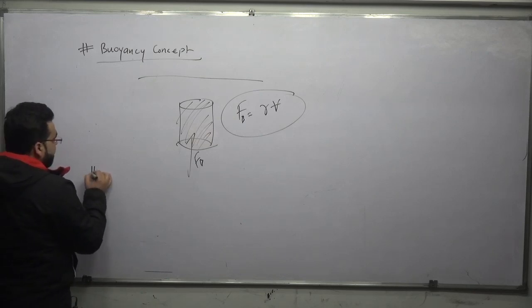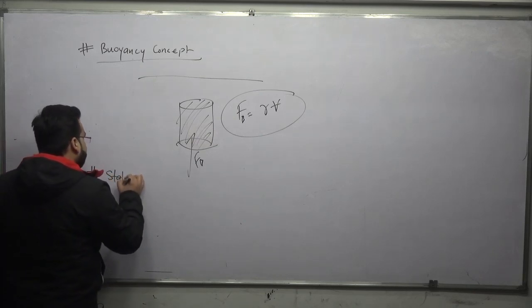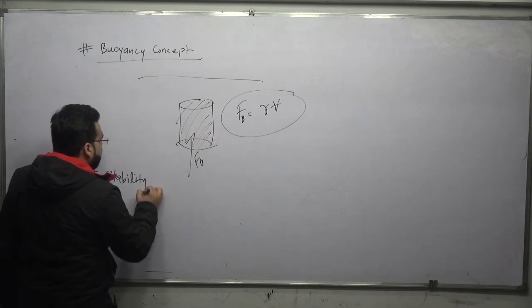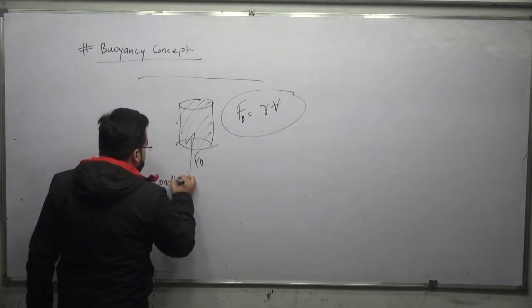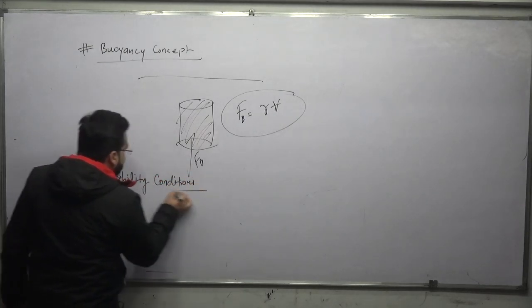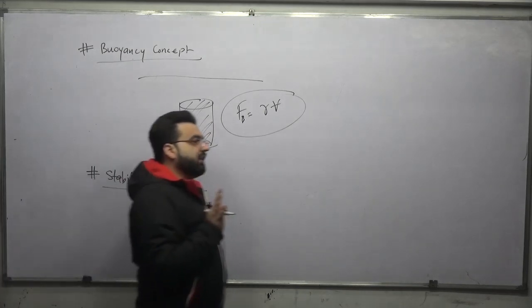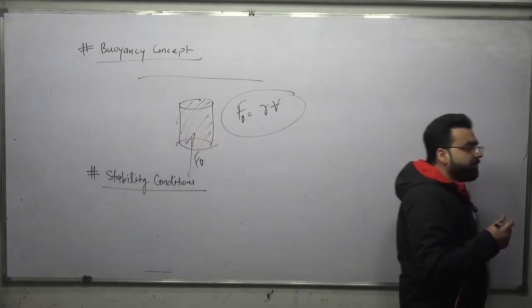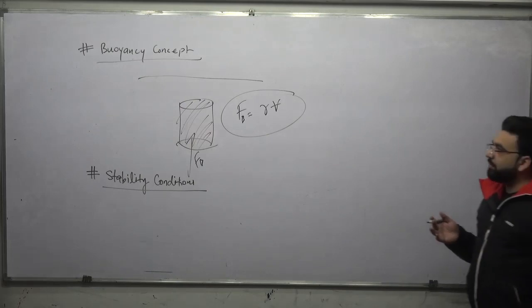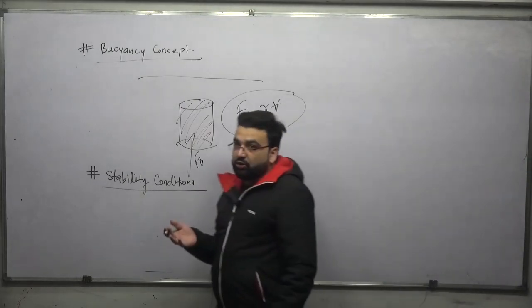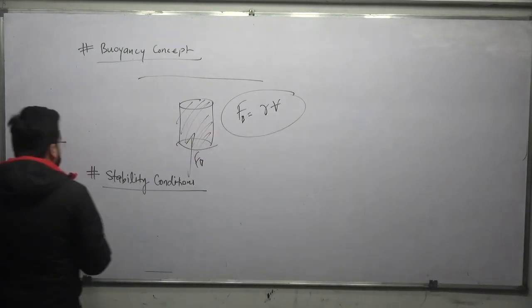Now next is the stability conditions. We have three types of conditions. One, it can be a stable equilibrium. Another, it can be an unstable equilibrium. And third, it can be a neutral equilibrium. Now what is the meaning of stable, unstable and neutral?